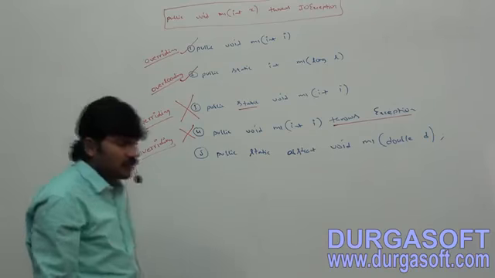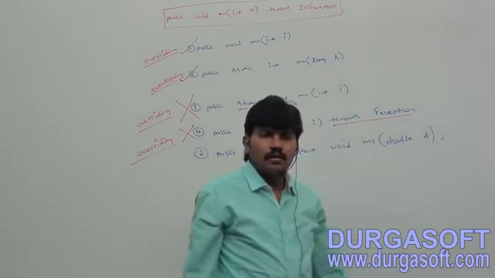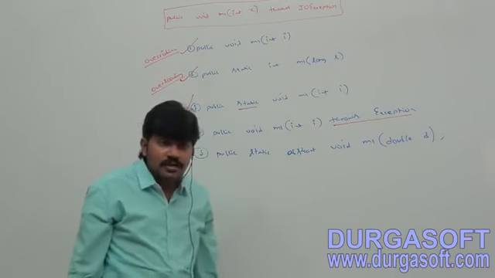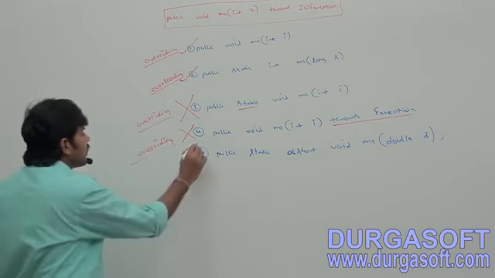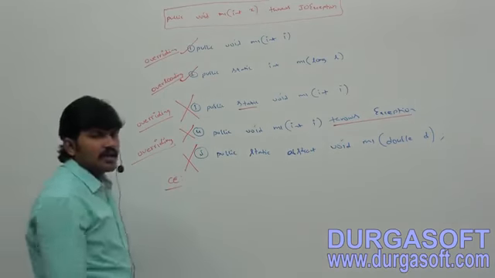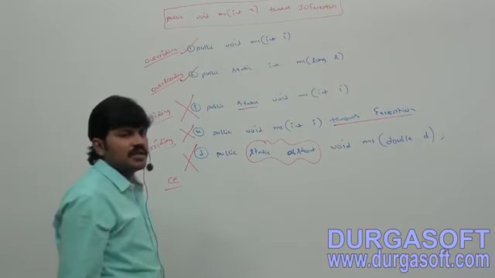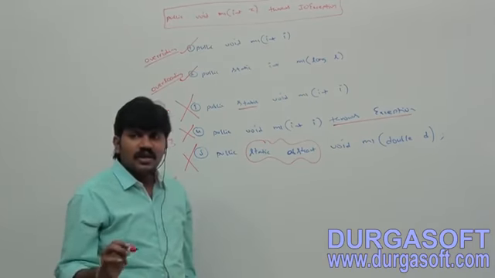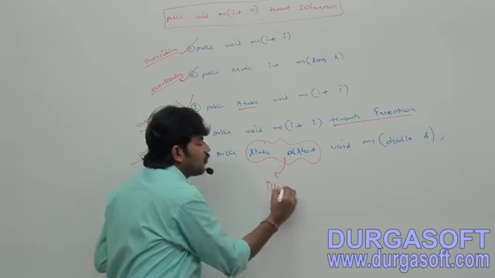Okay, last one. Valid or not? Based on which concept is it valid? Overloading. Are you getting it? Compile time error we are going to get. Make sure, sir, static and abstract combination is illegal. We can't declare a static method as abstract, or an abstract method as static. Illegal combination of modifiers.